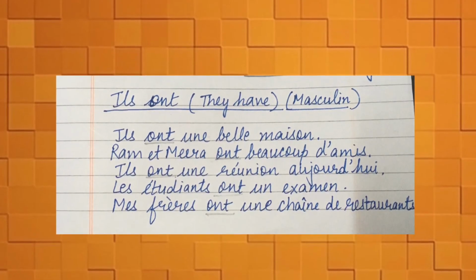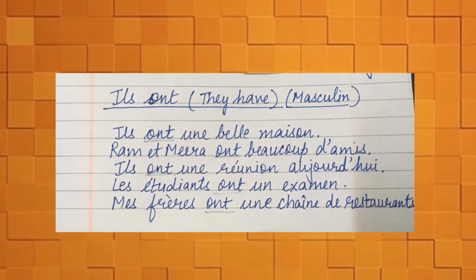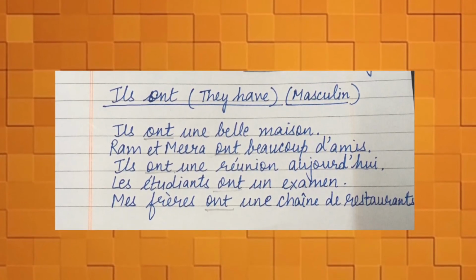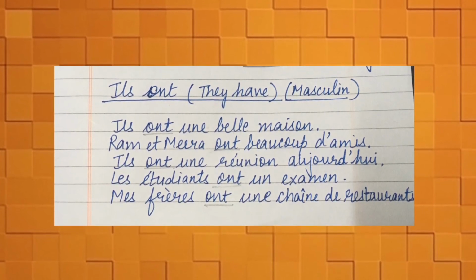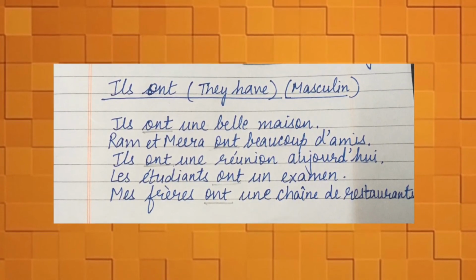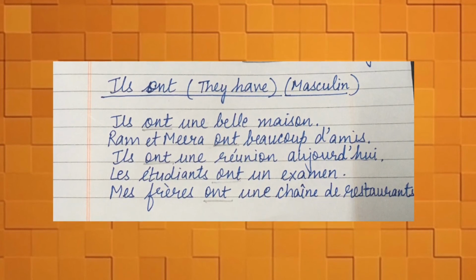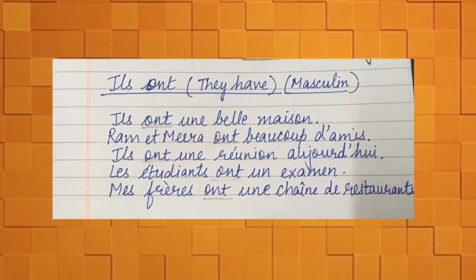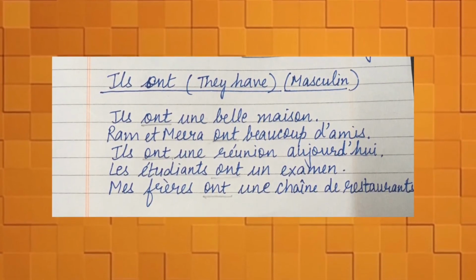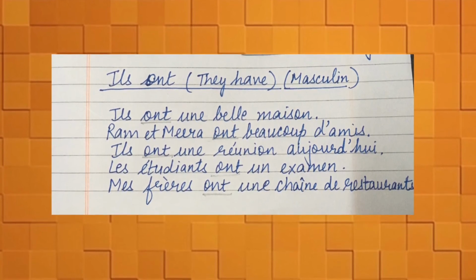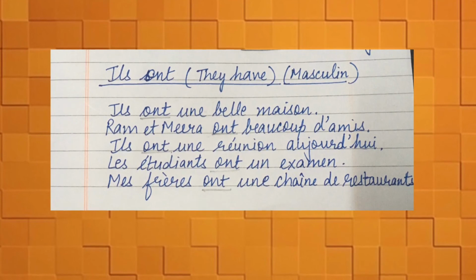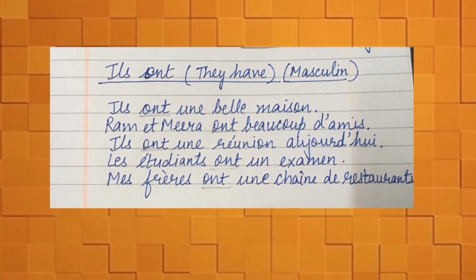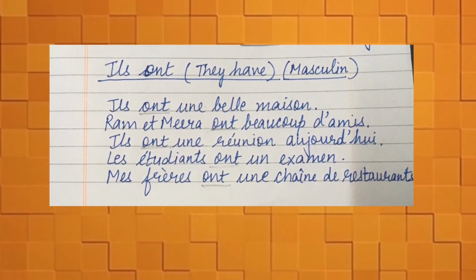Now comes "ils ont". "Ils ont" means they have, for the masculine version. Sentences can be "Ils ont une belle maison", means they have a beautiful house. See the listening: "ils ont" and then "une". The T is also merged with "une". "Ils ont une belle maison."